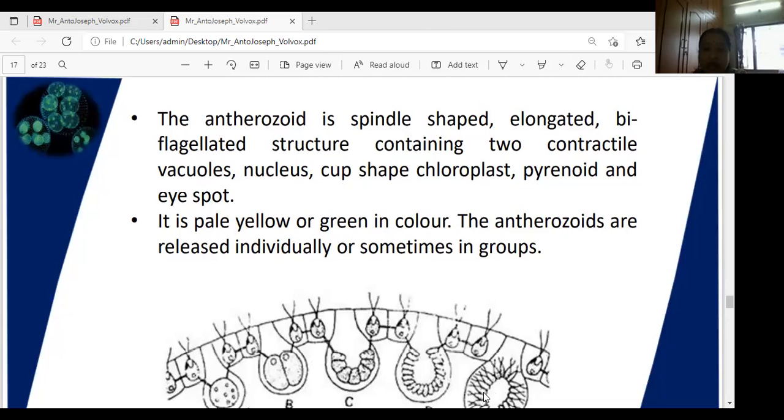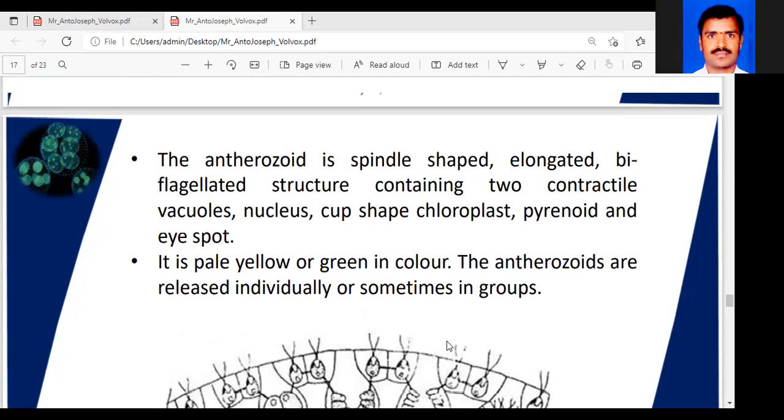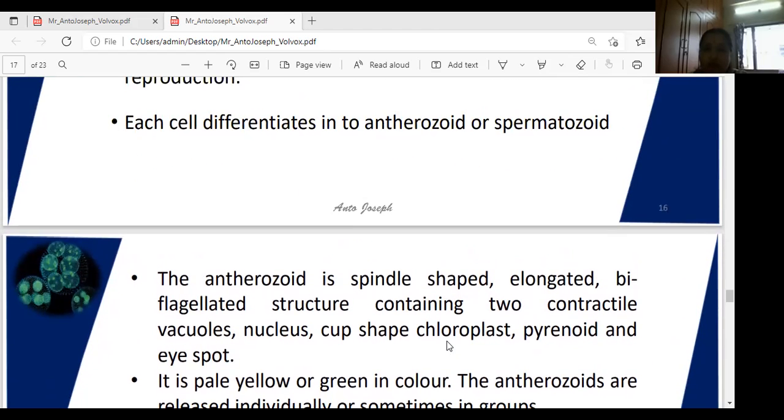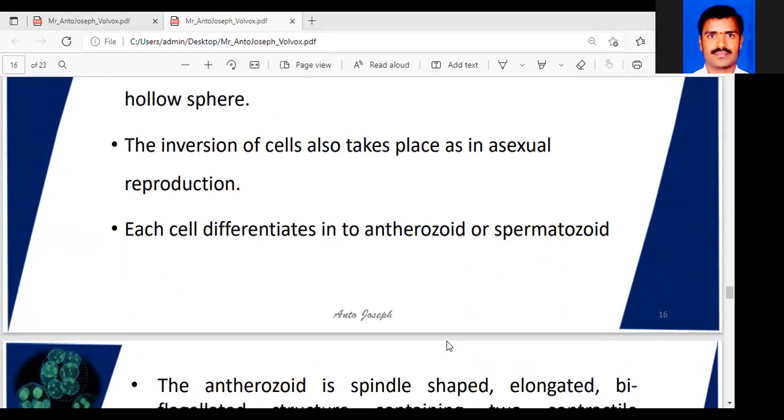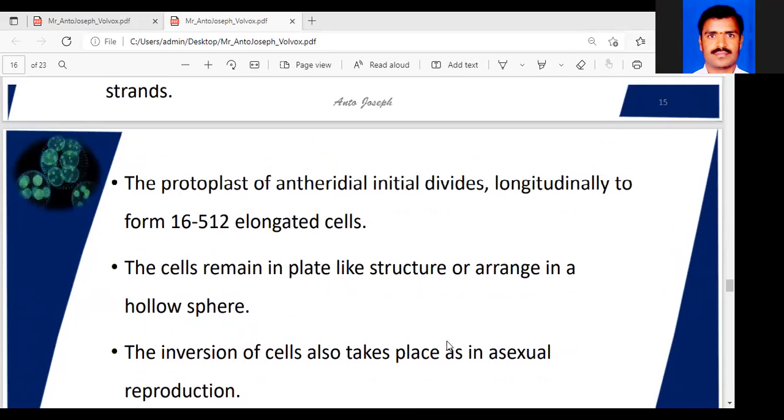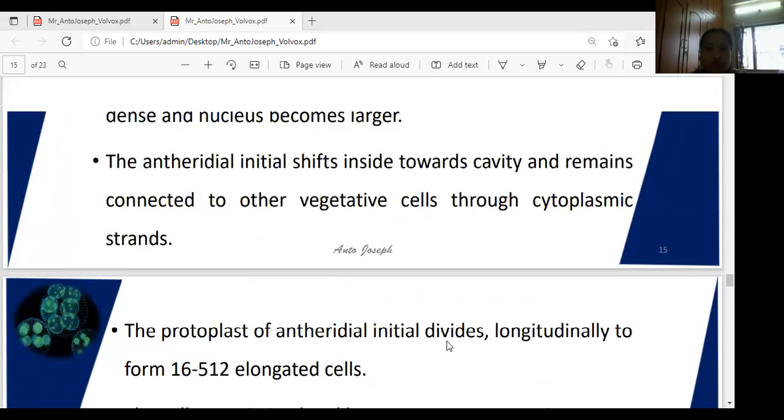Ma'am, once more tell me the anthrozoid, spindle-shaped structure. Which one, ma'am? Hello, ma'am. Which one, girls? Once more, tell me now. Okay.